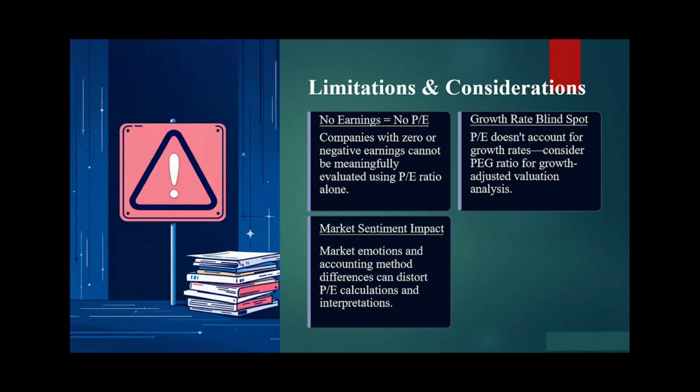Now the P/E ratio has some limitations and considerations. See, if a company is not making any earnings, then when you calculate its P/E it will come out negative, and you cannot get any meaningful insight from that P/E ratio. So number one, there are earnings mismatches. Second is growth rate. In the P/E ratio we are not using anything related to growth. Companies' earnings may be growing at 25%, 30%, but in that particular formula, market price divided by EPS, there is no factor of growth. So it has some limitations.